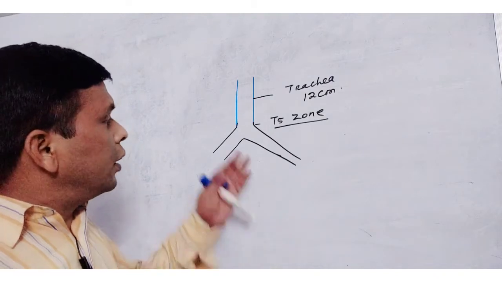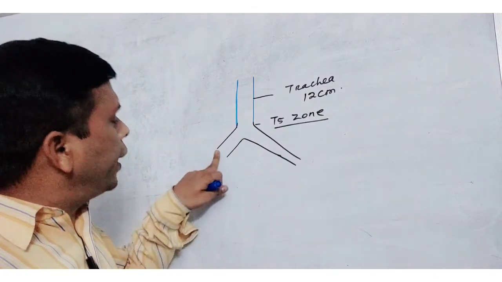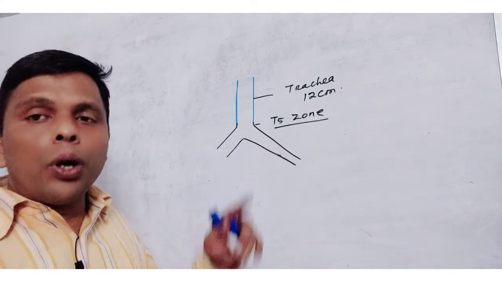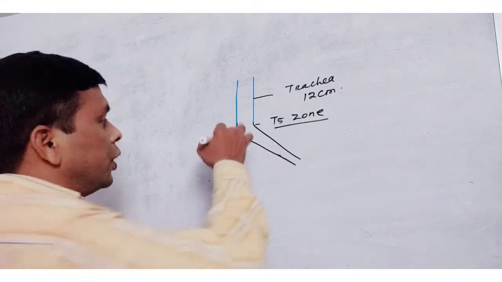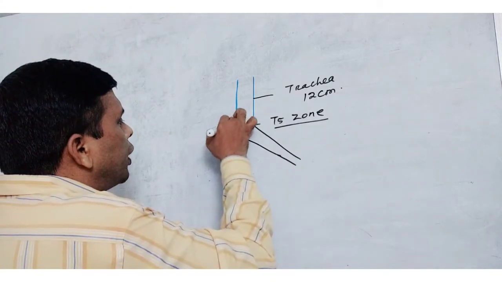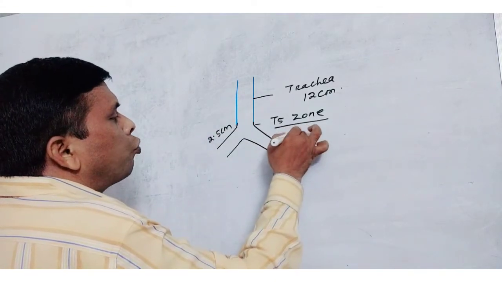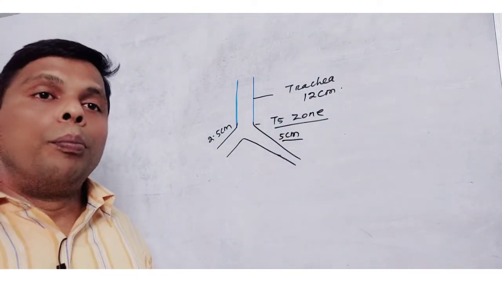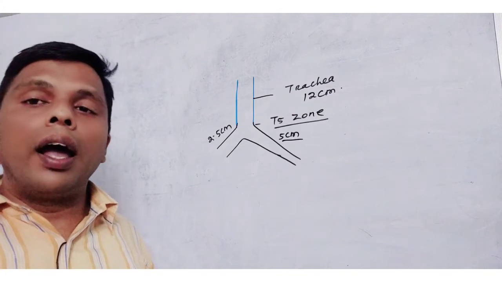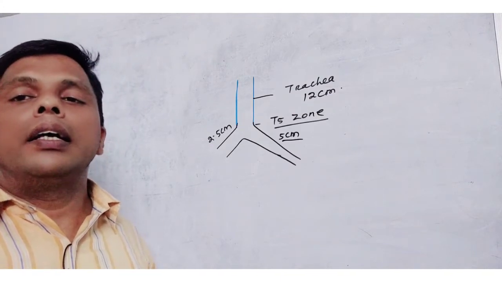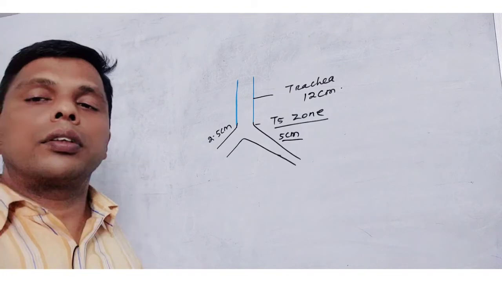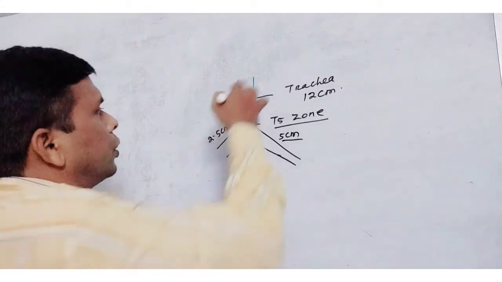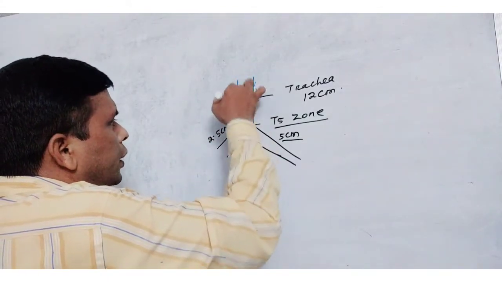The right bronchus is wider and shorter, about 2.5 centimeter, and the left bronchus is narrower and longer, about 5 centimeter. Both trachea and bronchi are supported by C-shaped cartilage rings.